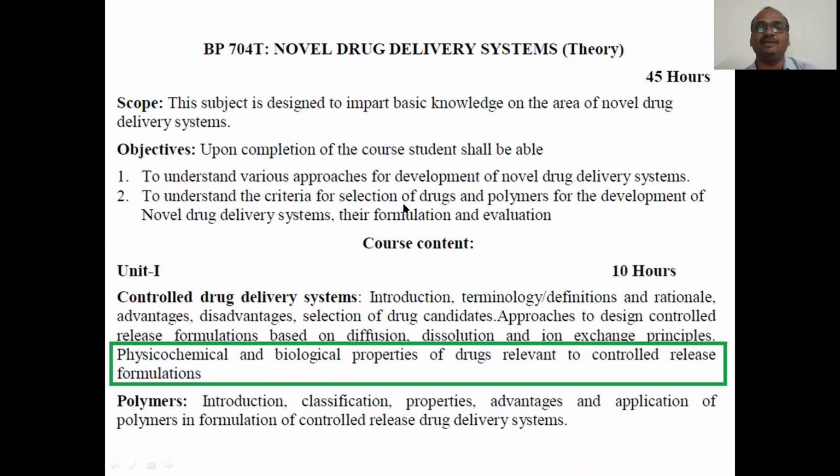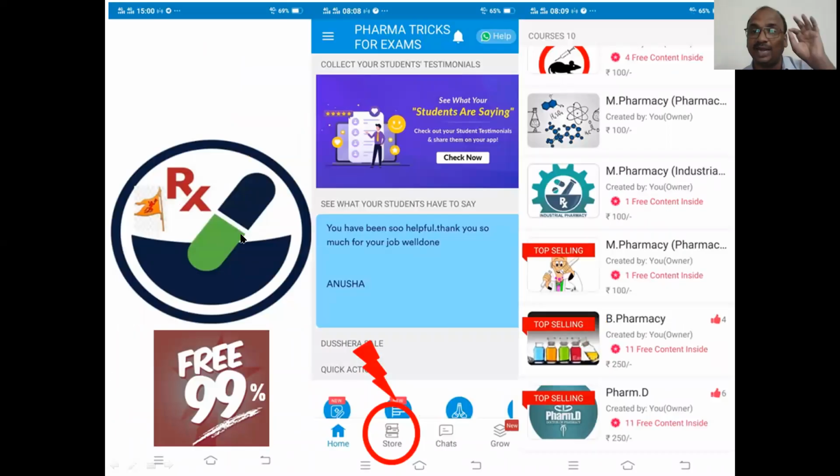We are studying novel drug delivery systems. Under that, we are studying the controlled drug delivery system. See here, controlled drug delivery system is a part of novel drug delivery system. Here, the physicochemical and biological properties of drugs relevant to controlled release formulation is today's topic.